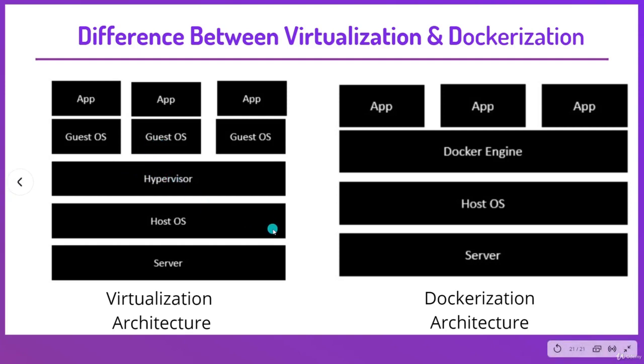Now let's also discuss what are images and containers. An image contains everything needed to run an application as a container. This includes code, libraries, runtime, environment variables, and configuration files. The image can be deployed to any Docker environment and executed as a container.